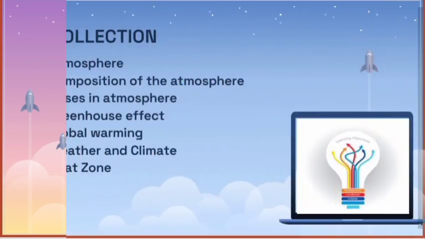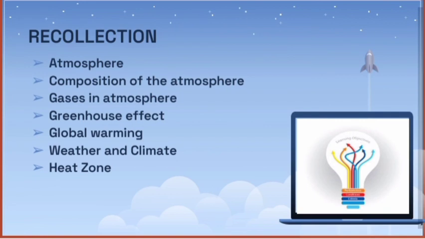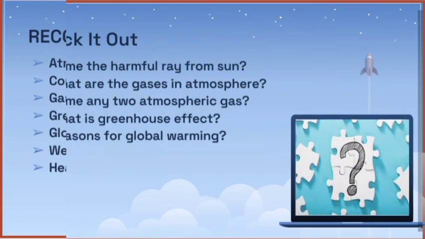So now, in the end session of this lesson, we learnt about the atmosphere, composition of atmosphere, the layers, the gases in the atmosphere, global warming, what is the greenhouse effect, what is weather, what is climate, and what are the factors influencing that, and the heat zones.